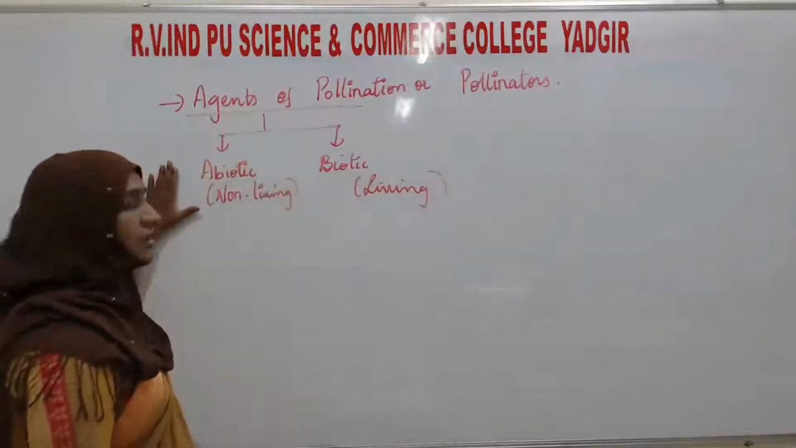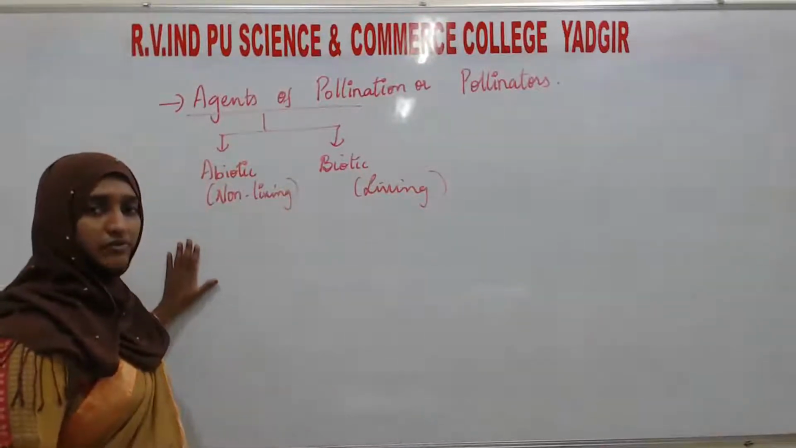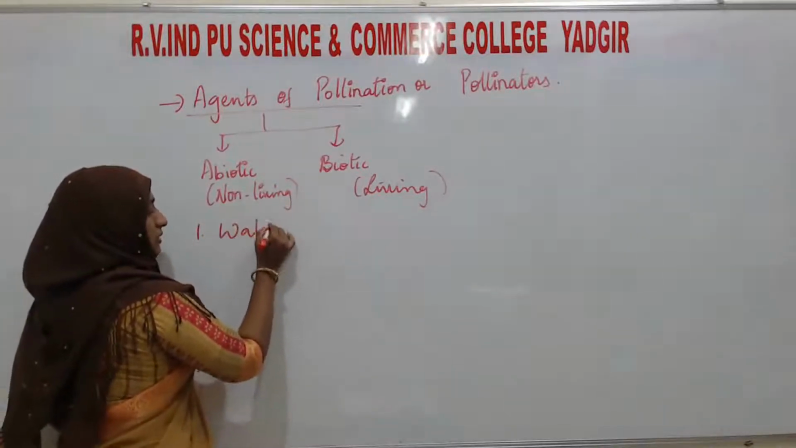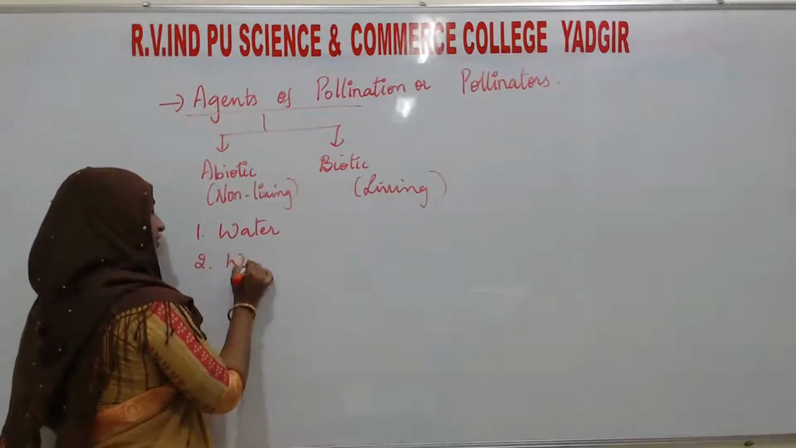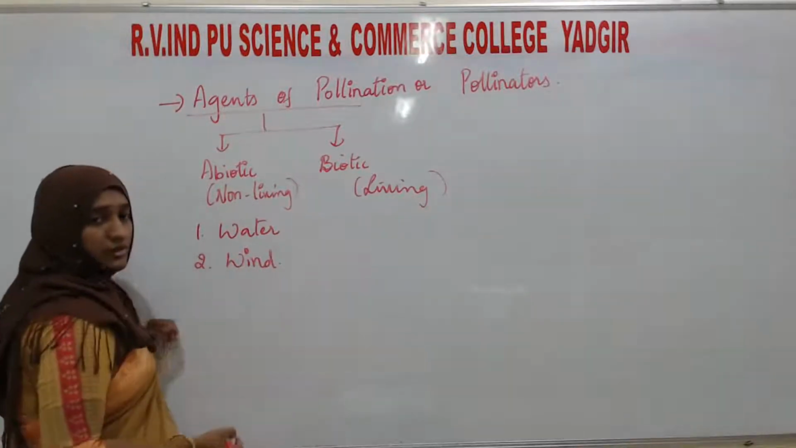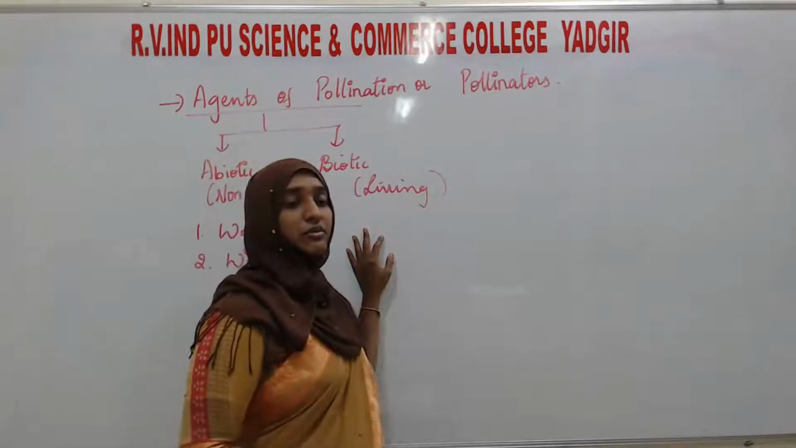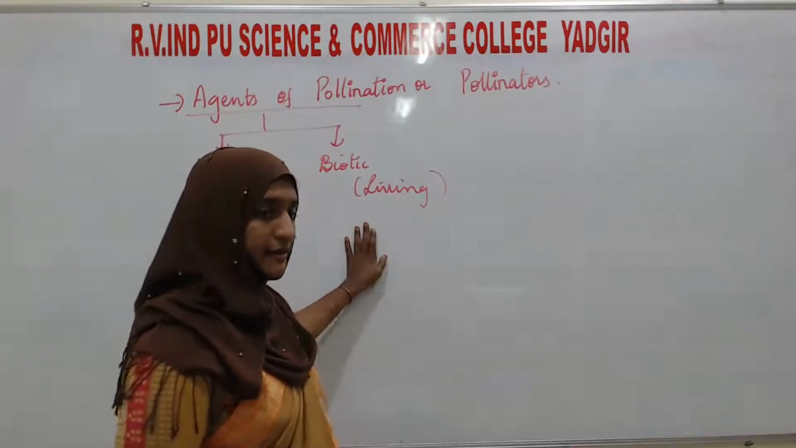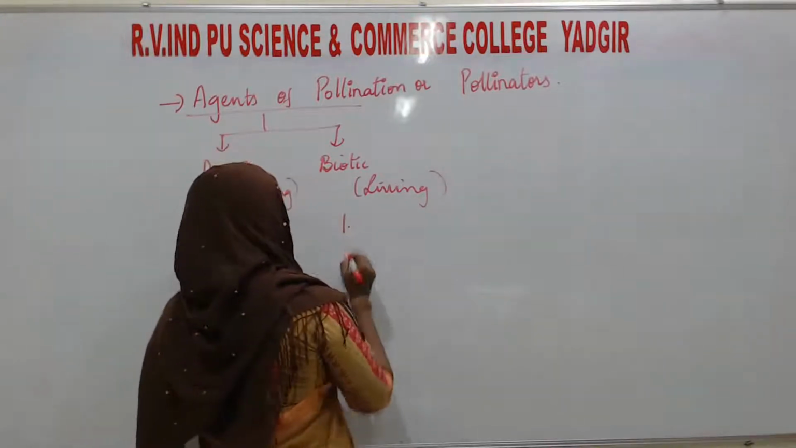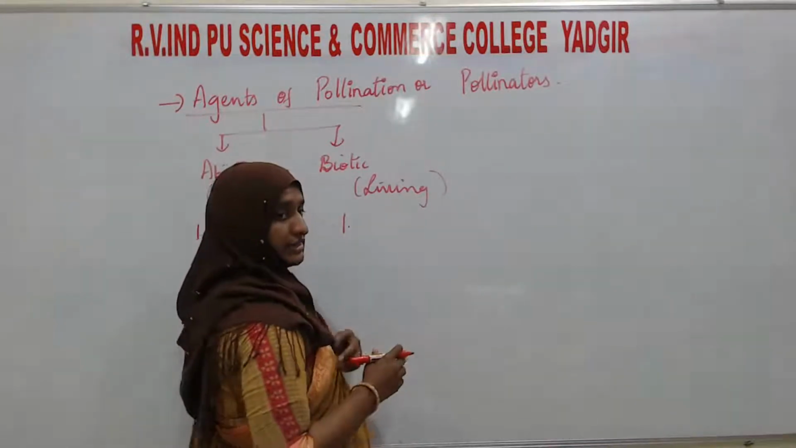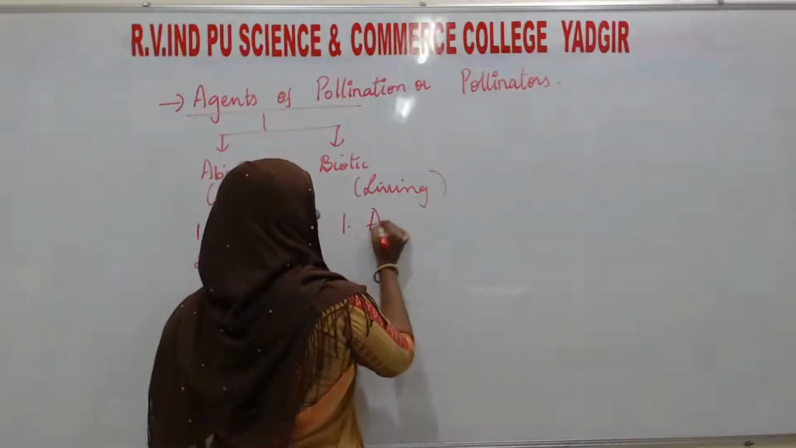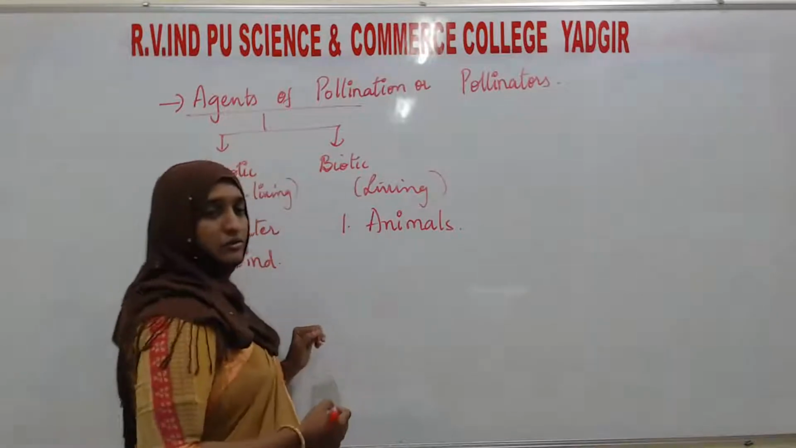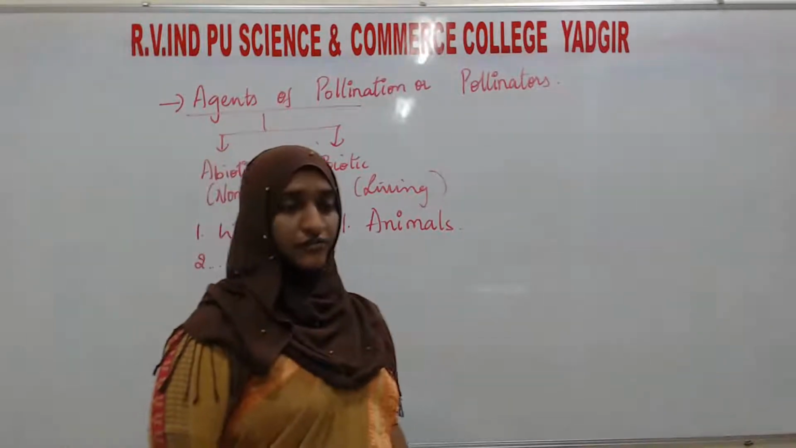Then in abiotic there are two types of agents. One is water and the second is wind. Okay, then biotic means the living organisms are going to act as pollinators, and that living organism is the animals. So these are the different agents of pollination.